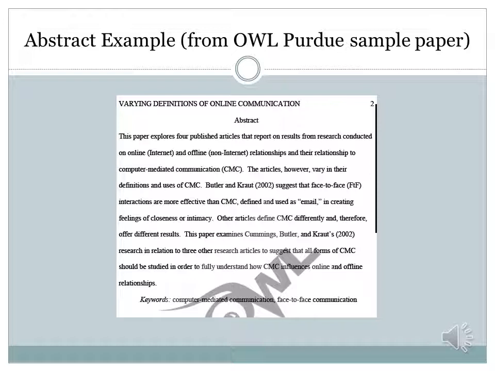And at the bottom of the abstract, you'll note that there's something that says keywords and that's italicized. Those are optional to include. Typically, they're included in longer research articles for help finding, basically as keywords for the reader to note that the paper will be touching on. They're not mandatory.